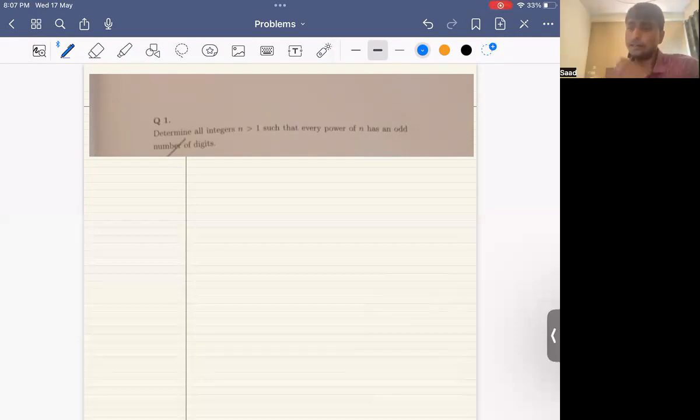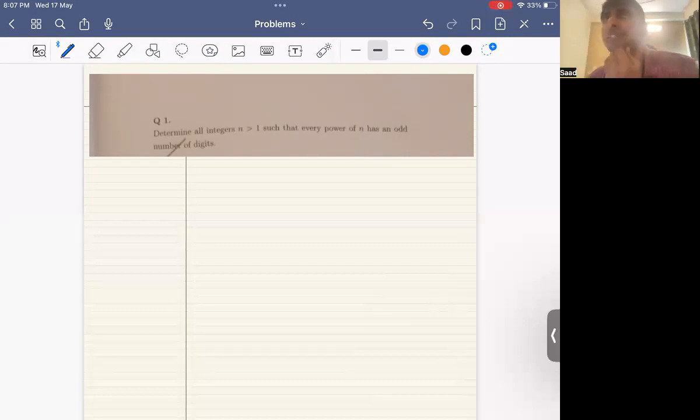So one thing we can always begin with in such questions is investigation. What sort of number, when raised to any integral power, will give you a number whose number of digits is always odd? Well, you can see that one-digit numbers are ruled out, and that's simply because 9 squared is 81, and 81 is a two-digit number.